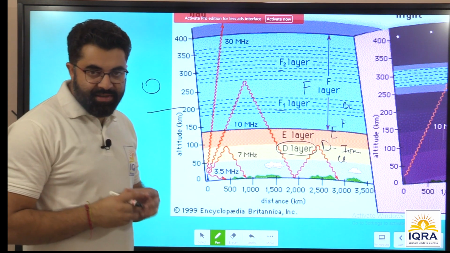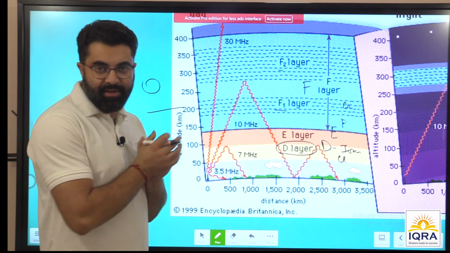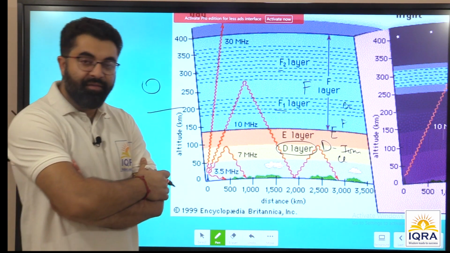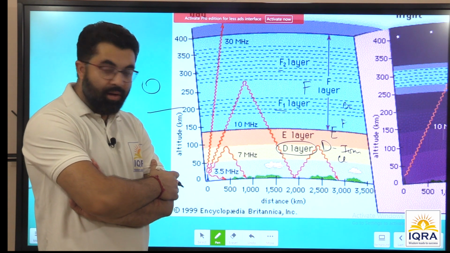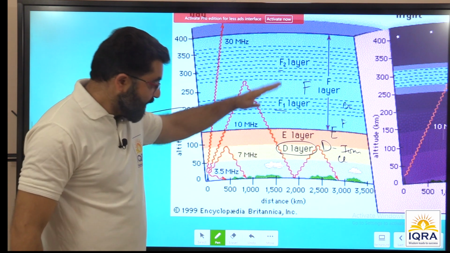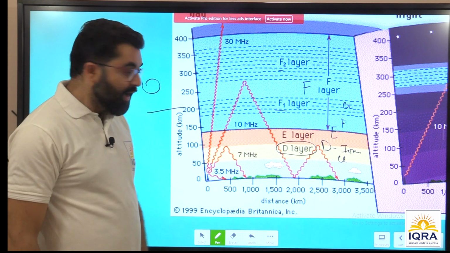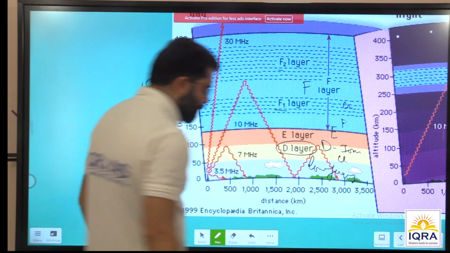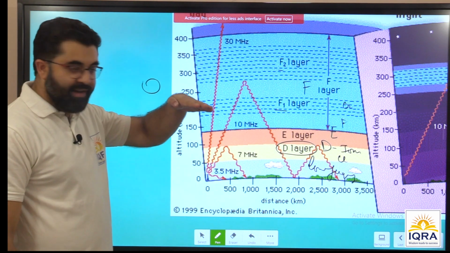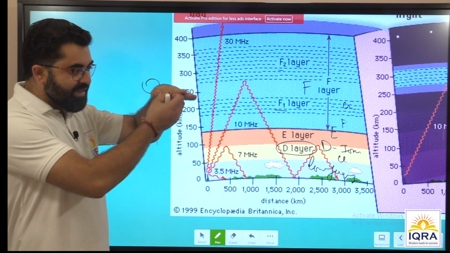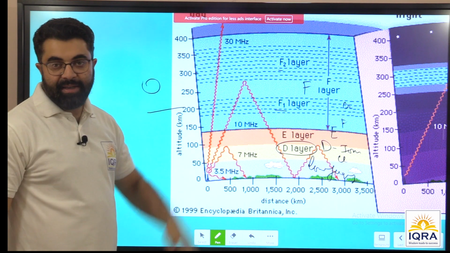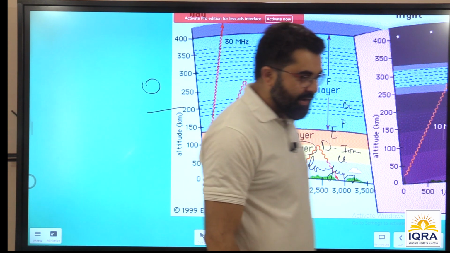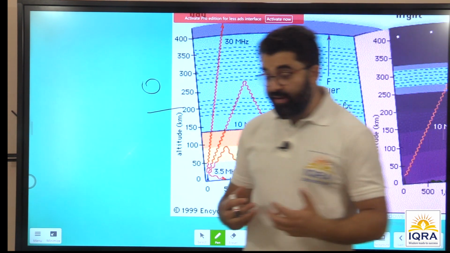The ionization can take place because of intense heat or the direct heat of the sun, and also because of ionizing radiations from outer space. So the lowermost layer within the ionosphere is the D layer. It can reflect low frequency radio waves. The density of the flare is high. So the radio signals that we send are reflected by the D layer, right? Like 3 to 7 megahertz can be reflected by the D layer. It's lower.